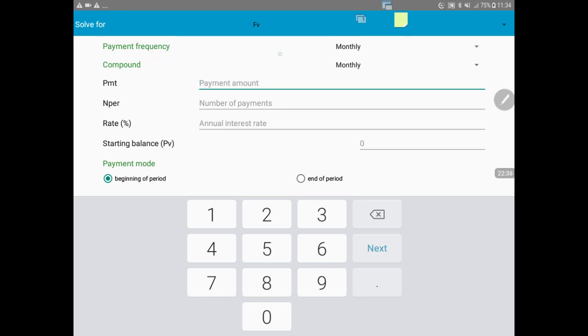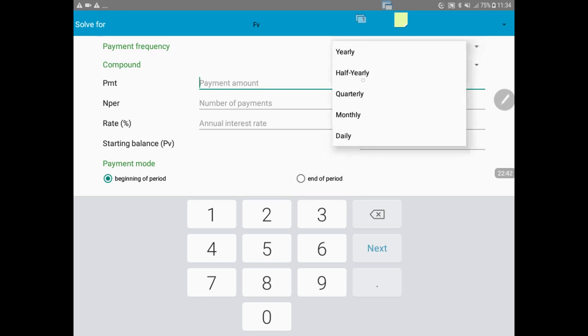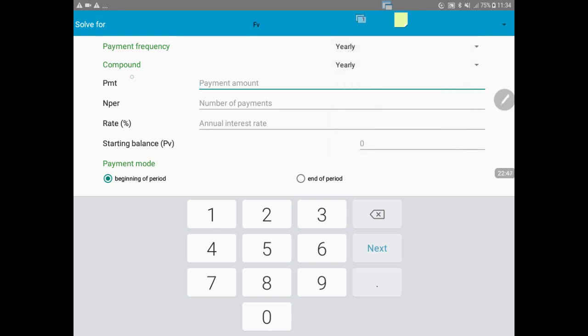Then I will say payment frequency. How often are we paying? We are paying yearly, every year. Then you choose yearly. Compounded, how compounded? Yearly is also compounded once a year. Payments, we are paying an amount of 1,000. And number of payments, we have made 4 payments. The interest rate is 12%. Starting balance, there's no starting balance, we have 0.